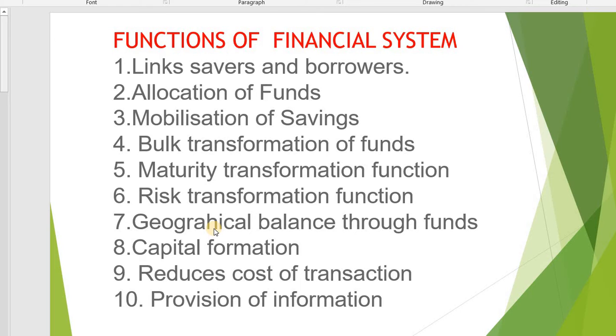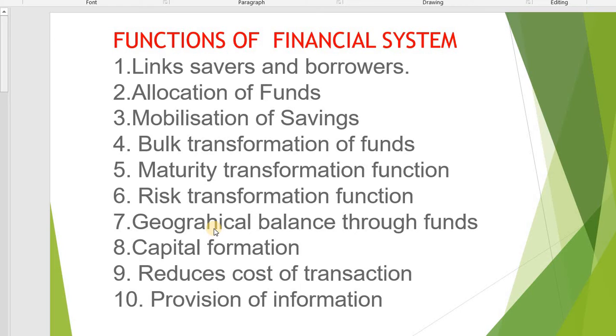Next one, provision of information. The important role of the financial system is to provide detailed information on business and governments, and regulatory authorities, to both investors and savers. Based on information supplied by the supplier, the users of money can make informed decisions on their financial transactions.